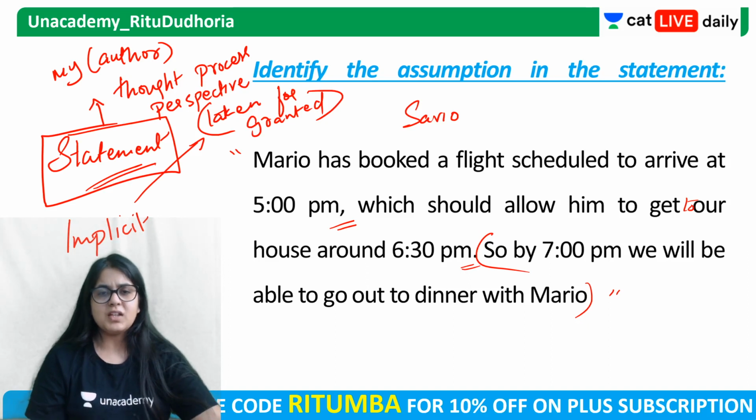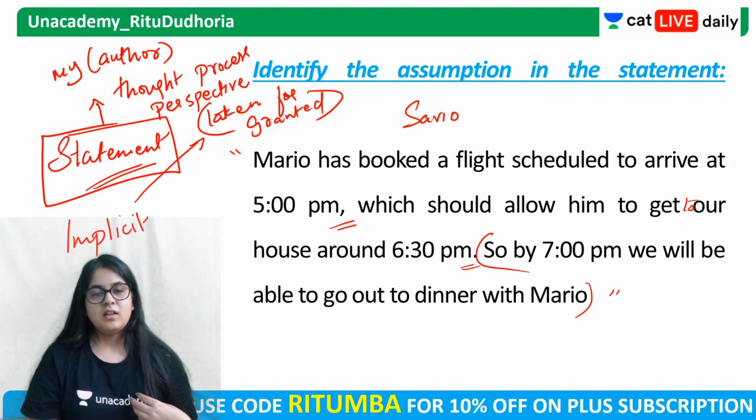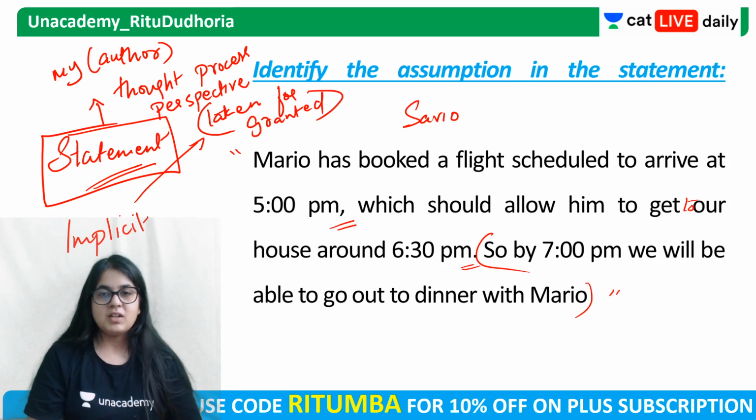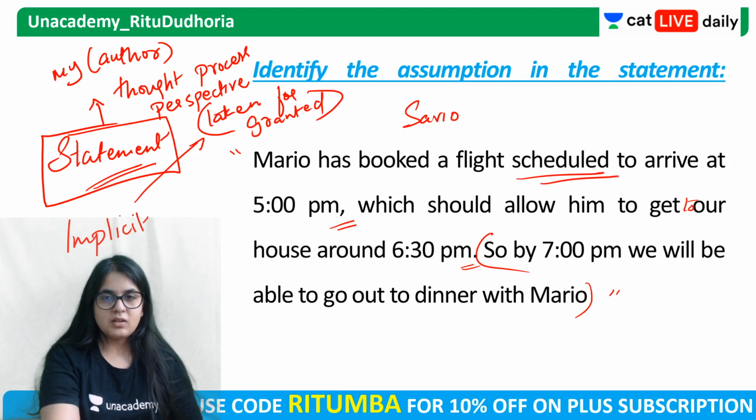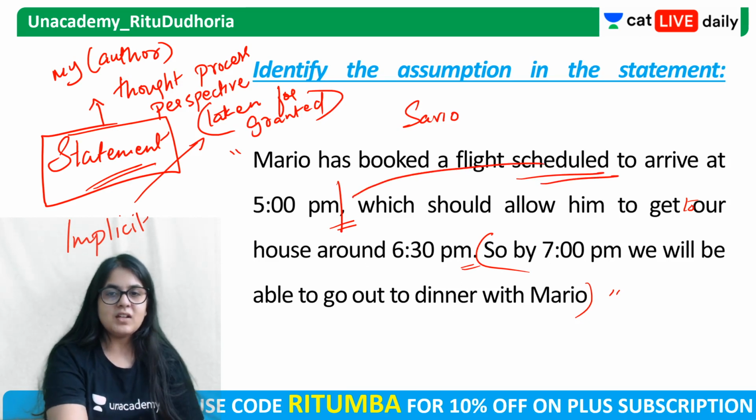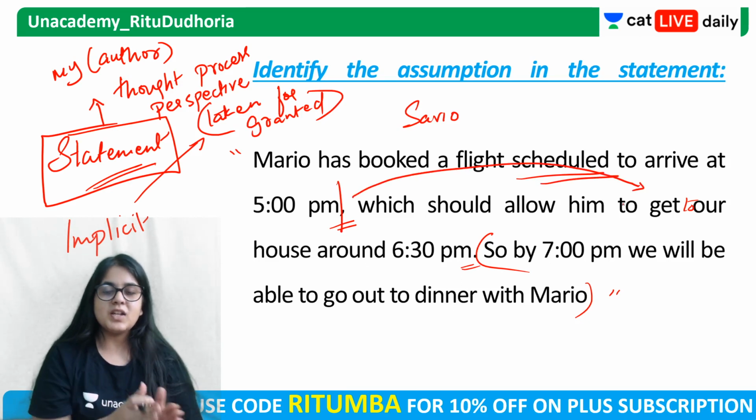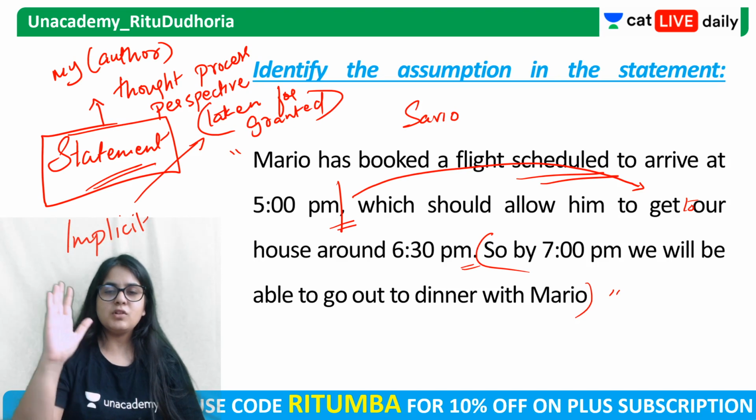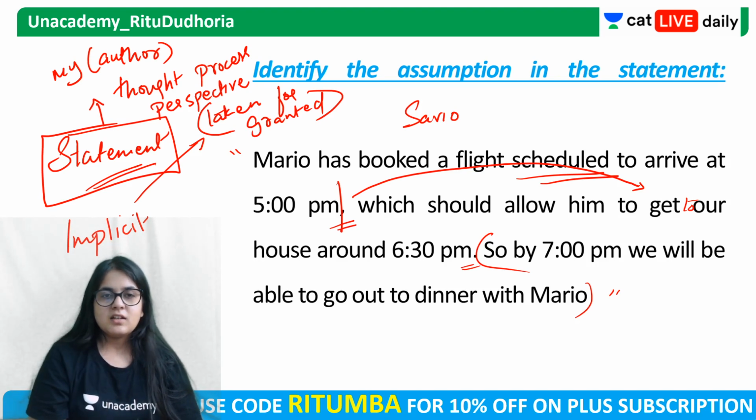Now, what is Savio assuming when he is making all of these statements? Savio का assumption क्या है? Come on, think, guys. Mario has booked a flight scheduled to arrive at 5 p.m. Scheduled है 5 p.m. Okay, उसके basis पे you're saying this should allow him to get to our house at 6:30 p.m. आप you're saying that 6:30 p.m. तक वो घर पहुंच जाएगा. 7 बजे तक हम लोग डिनर के लिए निकल जाएंगे.